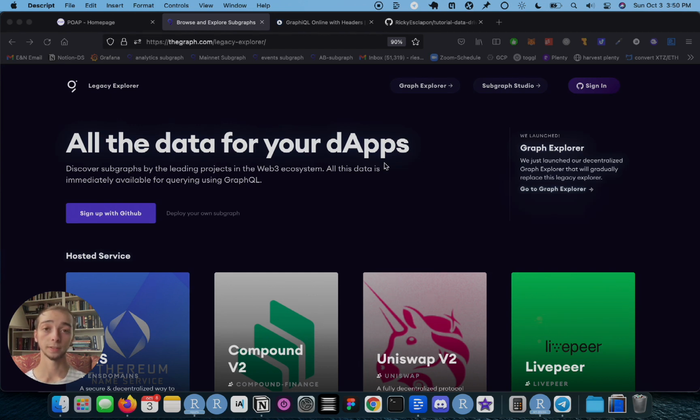Their decentralized service is already live and functional and working, but in order to keep this tutorial simpler, I'm going to walk through the hosted service. The reason for that is interacting with the decentralized service would feel the exact same way for you as a developer, but it would require you to create your own API key and add funds to that API key. And it's extremely cheap to query the data from the Graph. It is certainly much, much cheaper than it would cost you to create your own infrastructure to get to this data. But for the purposes of this tutorial, I'm going to stick to the hosted service, which has the data we need, and you will not need to create an API key to follow along.